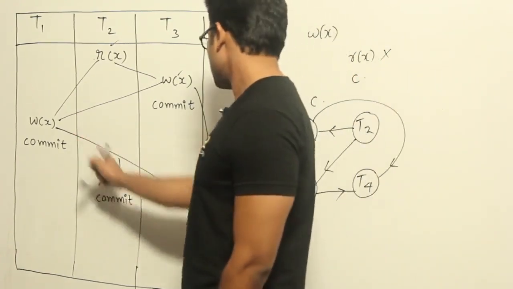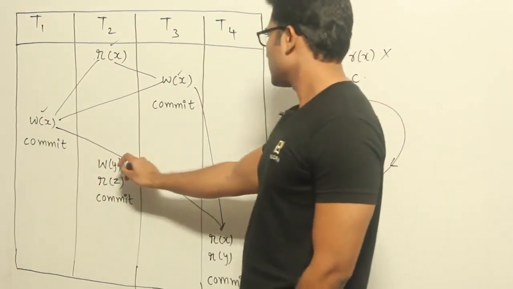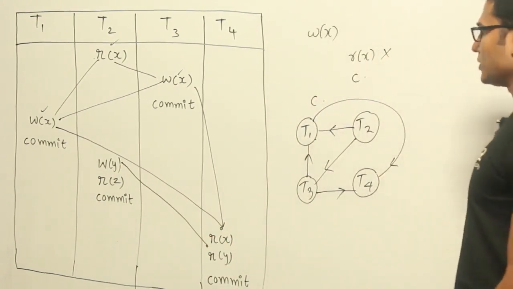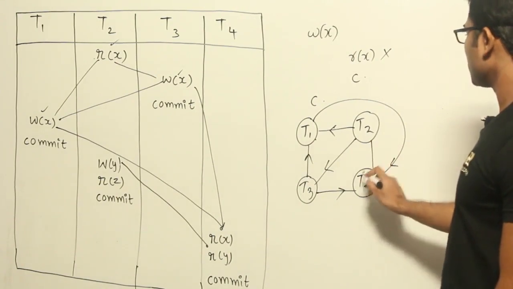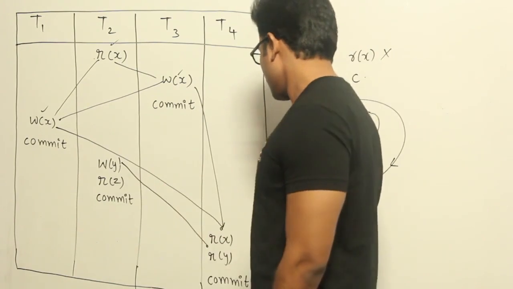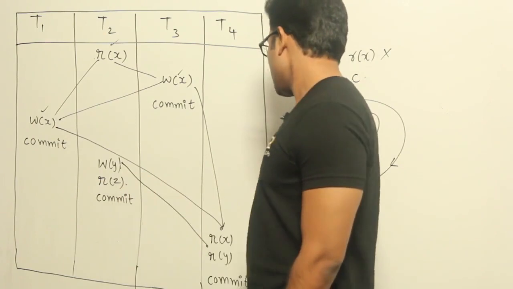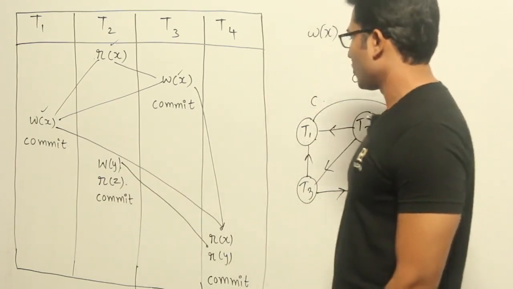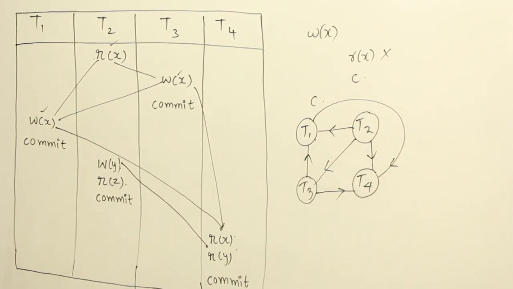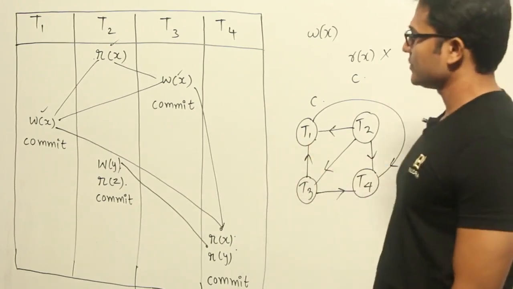So this one is done. Over. And now this one, write y and read y is there, so there is a conflict here. What is this conflict saying? T2 then T4, so T2 then T4. No cycle as of now. And again this one is done, so let's talk about this Z. There is no conflict anywhere, and there is no conflict with these two. So this is the entire graph. Now in this graph we don't see any cycle, therefore it is definitely conflict serializable. So the schedule is conflict serializable as well as recoverable.